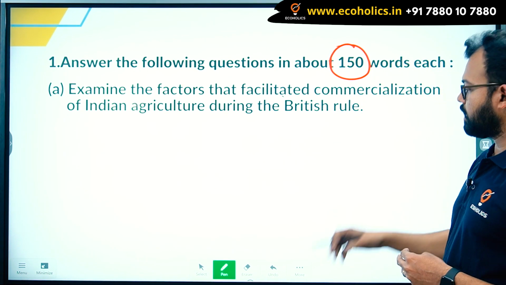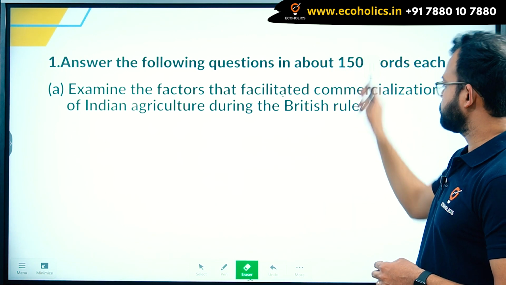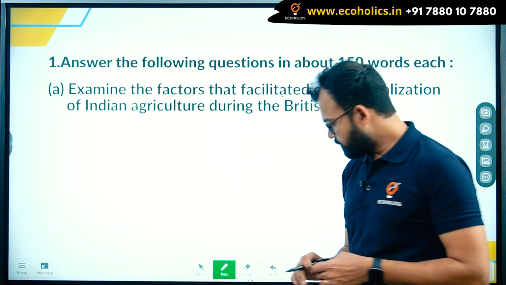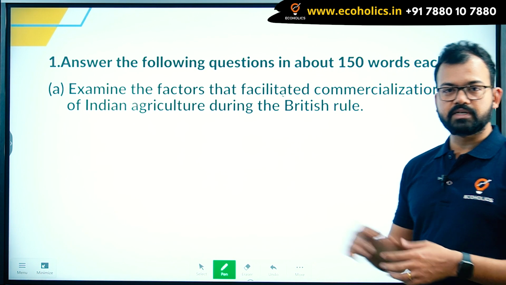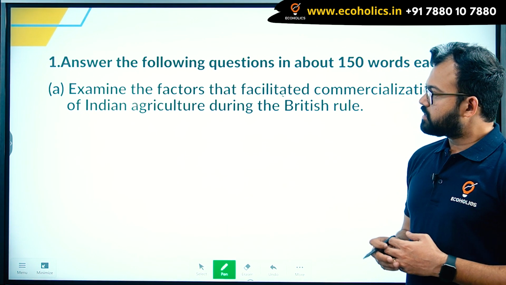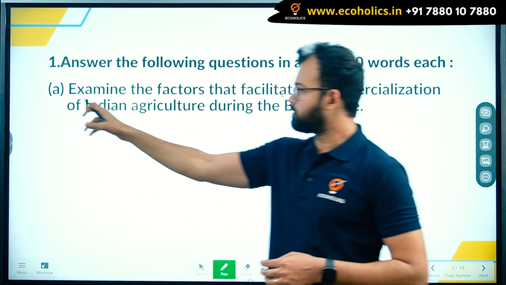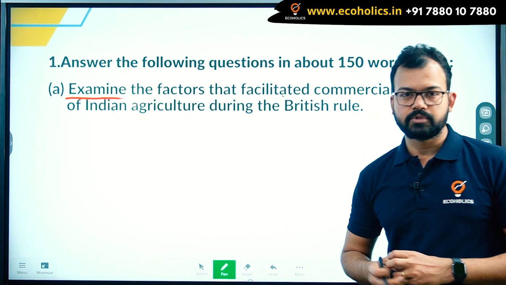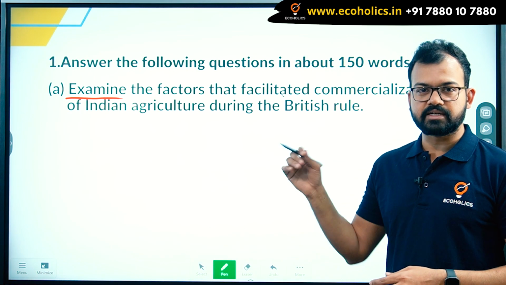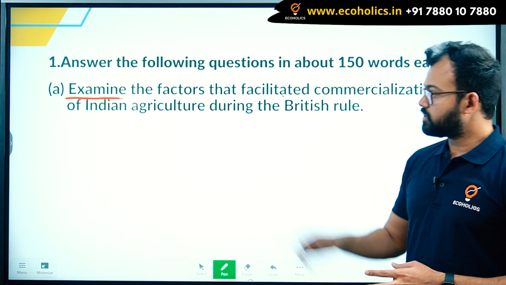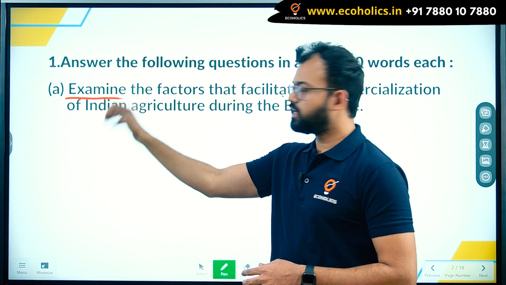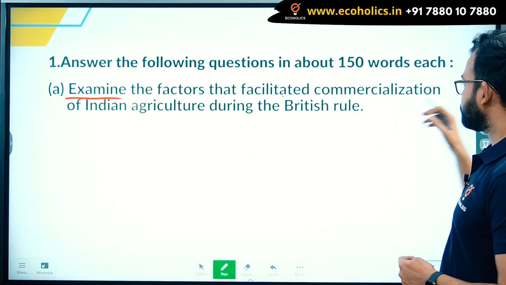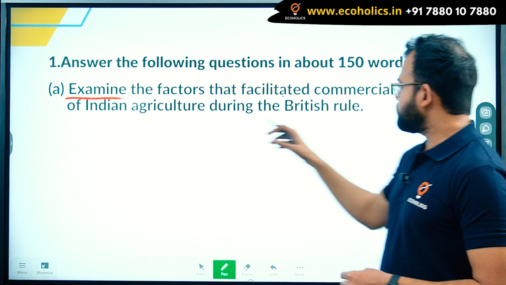Let's understand and comprehend the question, because in order to write the answer, first we have to understand what UPSC is asking. Like I always say in my live classes for economics optional, whenever you are reading a question, the directive word is very important. For example, if I ask you about your name, you just tell me your name, do not tell me your surname. That is the specific thing UPSC demands. So first we have to see the word examine. Then the question reads: examine the factors that facilitated commercialization of Indian agriculture during the British rule.